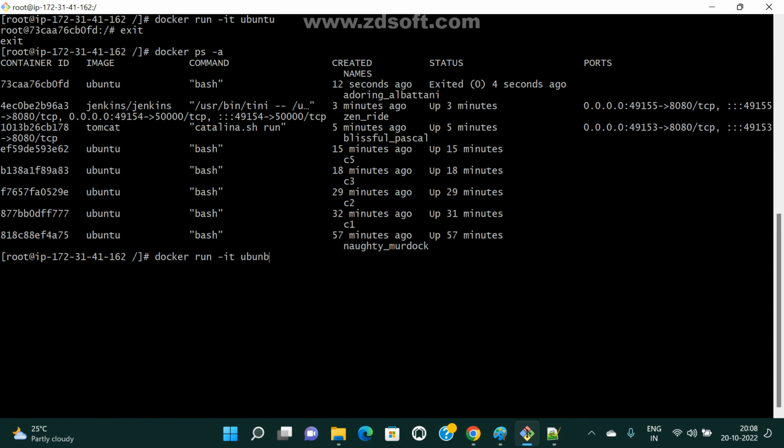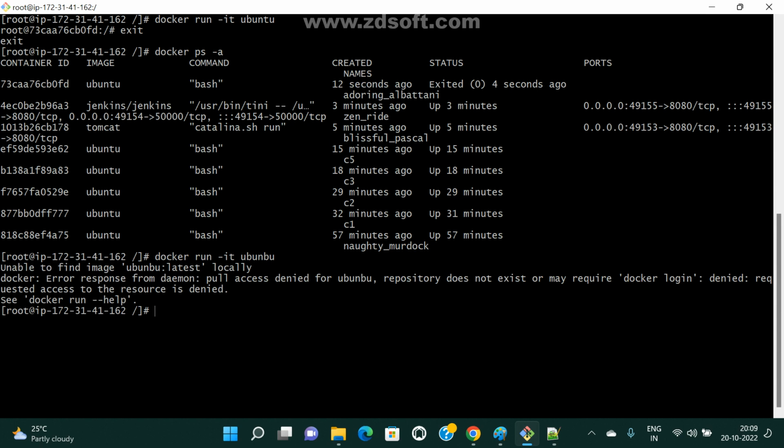Up one. Ubuntu. Now I have given Ubuntu. Now here I am giving docker run -it Ubuntu. What is this? Unable to find the image latest locally. Reason: pull access denied for Ubuntu. Actually, maybe in that docker rmi.